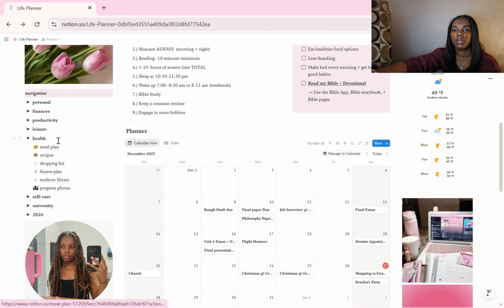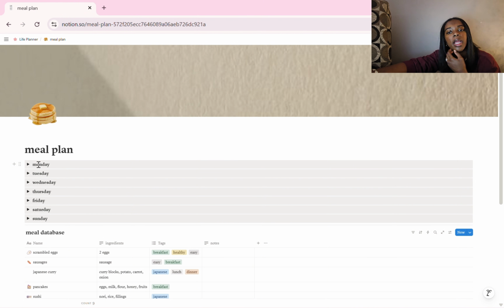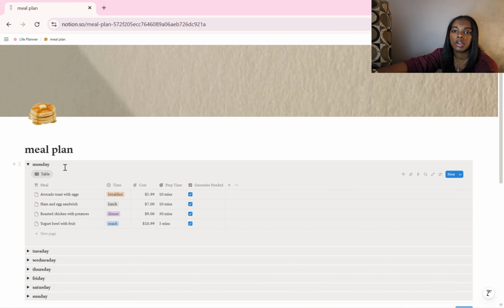Health. This is where I have my meal plans, my recipes, my shopping list, my fitness plan, my workout library, and maybe I'm debating on even keeping the progress photos. I don't know. But my meal plan, it goes by the week. So I have what I want to eat for that day of the week. Like on Monday, avocado eggs with toast, a ham and egg sandwich for lunch, roasted chicken with potatoes for dinner, and a yogurt bowl with fruit.